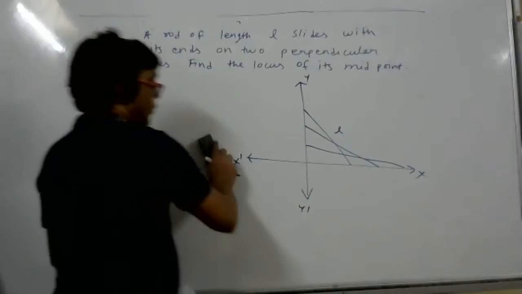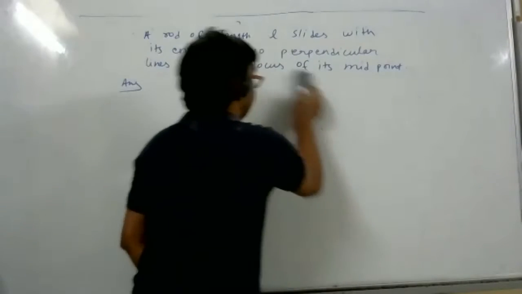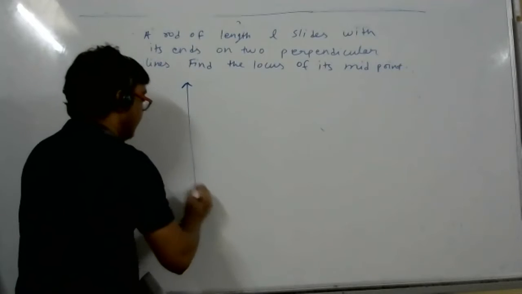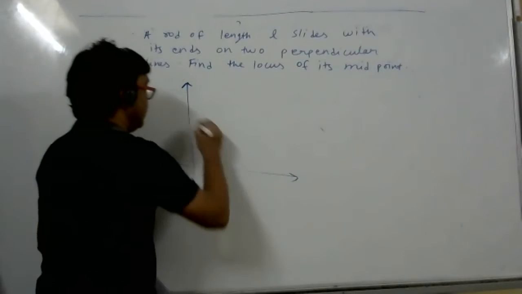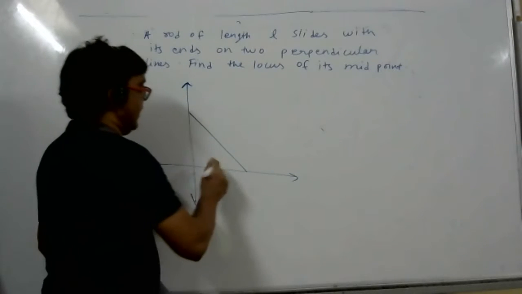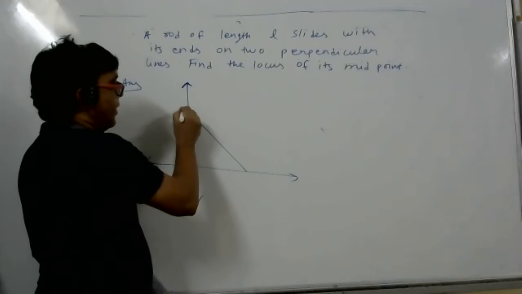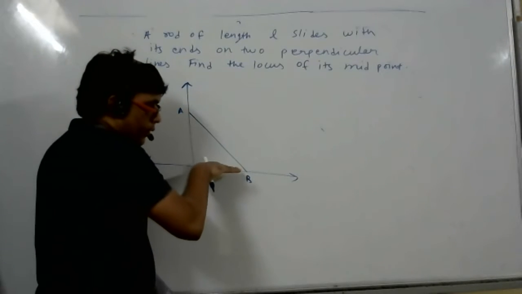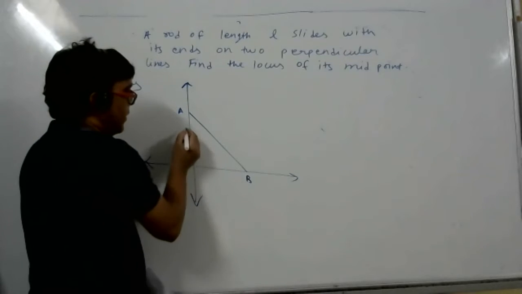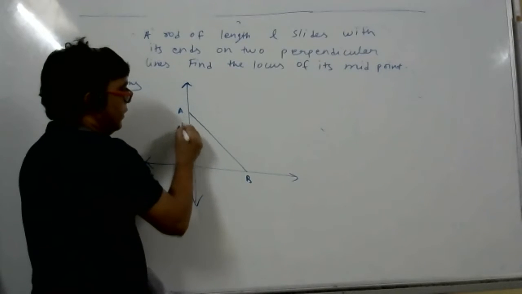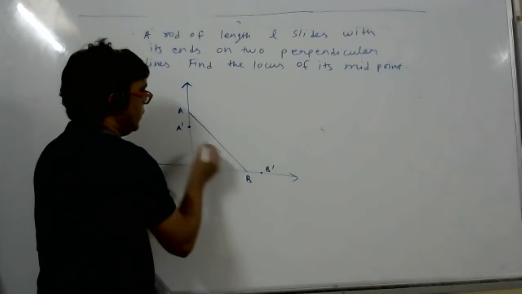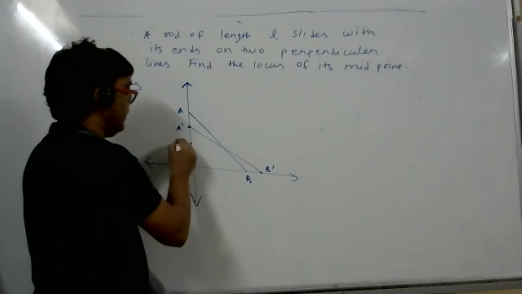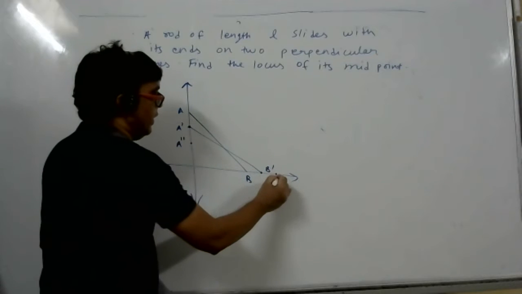Suppose you're not understanding. See here. In physics, you people are champions. This is the perpendicular lines and this is the rod. Now the rod has to slide. Slide means the upper end will come down and the lower end will move along the base. After some time, the upper end will come here and the lower end will go here. Again it will keep on sliding, so it will come here and the lower end will go here.